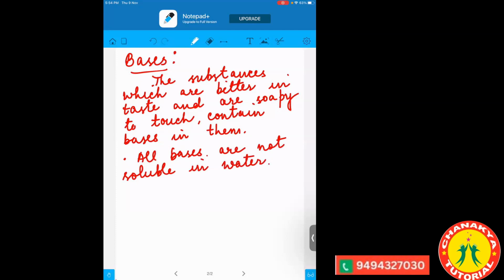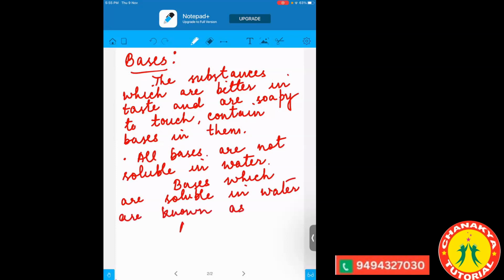And the bases which are soluble in water are known as alkalis. So if the bases are soluble in water, then they are called alkalis. So now we have two types of bases basically. If they are soluble, then they are alkalis. If they are not soluble, then they are the normal bases.